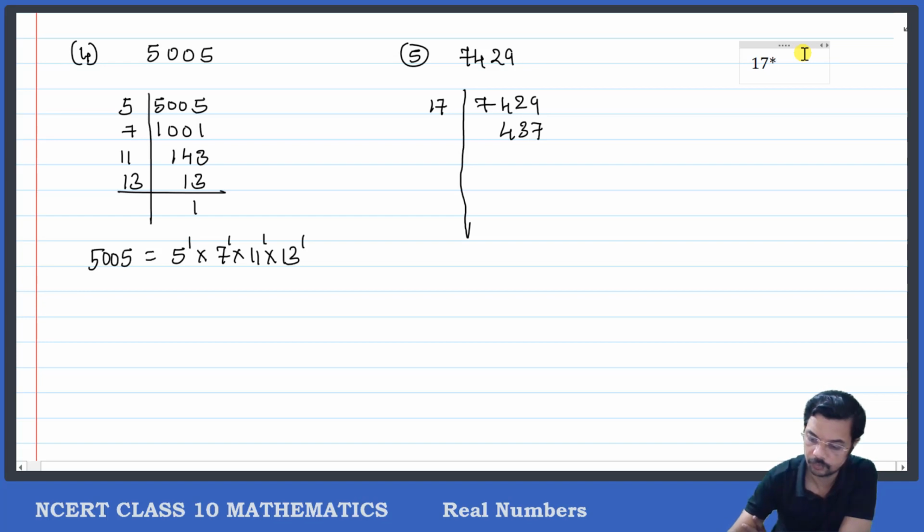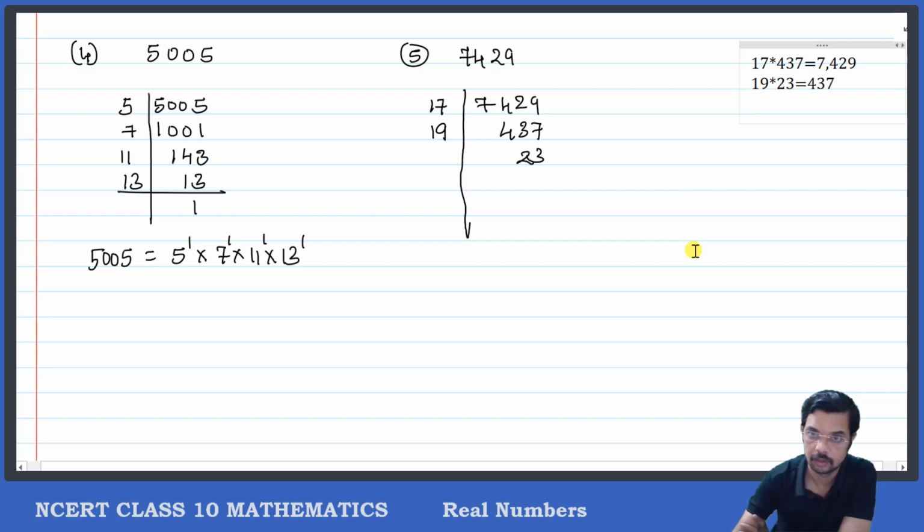17 into 437, and that will be equal to 7429. Okay. Now this one, 437. 437 കിട്ടുന്നത് വേറെ ഏതിന്റെ ടേബിളിലാണ്? 19ന്റെ ടേബിളിൽ മാത്രമേ കിട്ടുകയുള്ളൂ. 19 into 23 ആണ് കിട്ടുന്നത്. Okay, 19 into 23 is 437. We can write it down if you want. 19 into 23 will be equal to 437.